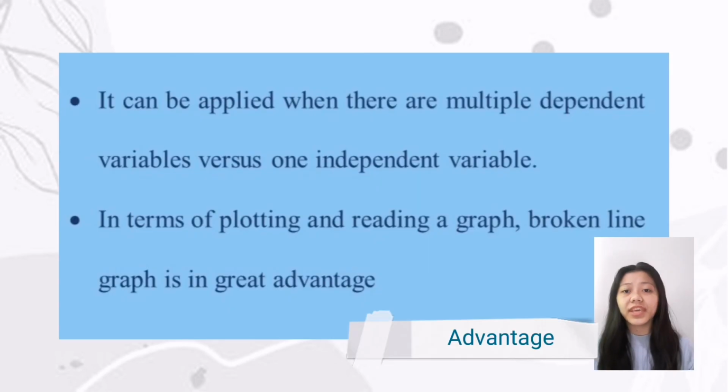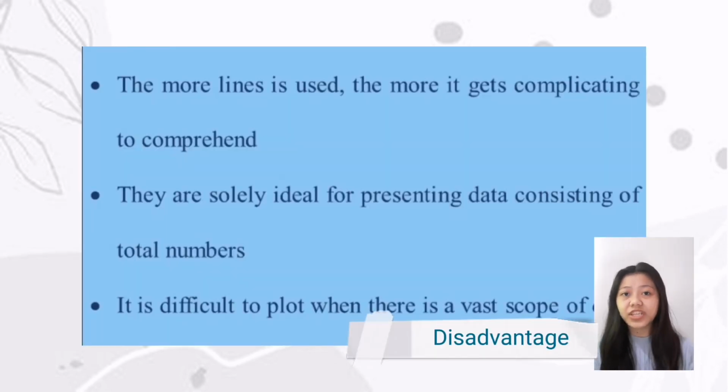So for the advantages, first, it can be applied when there are multiple dependent variables versus one independent variable. The next one is in terms of plotting and reading a graph. The broken line graph offers better advantage. The disadvantages are, first, the more lines are used, the more complicated it gets to comprehend. Second, they are solely ideal for presenting data consisting of whole numbers. And lastly, it is difficult to plot when there is a vast scope of data.